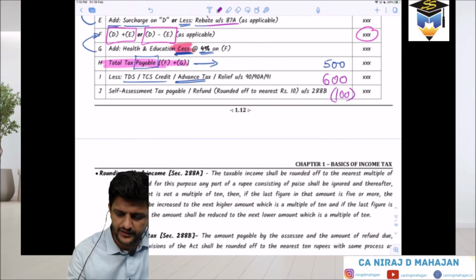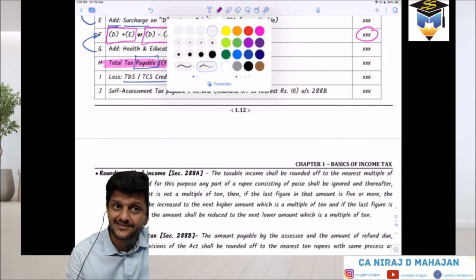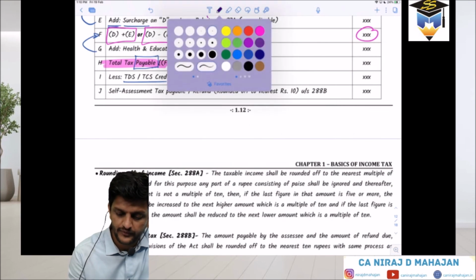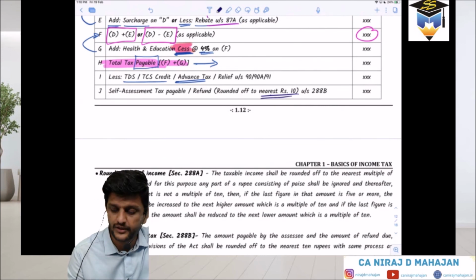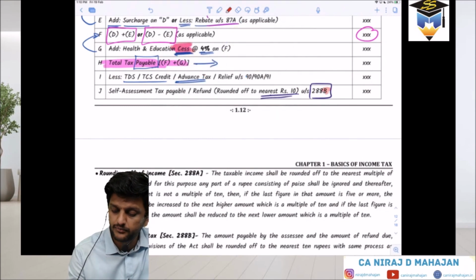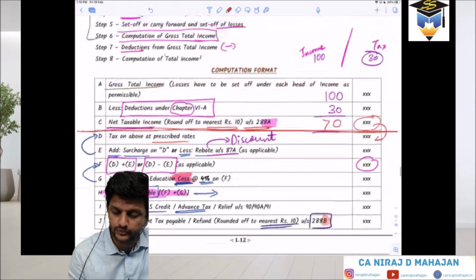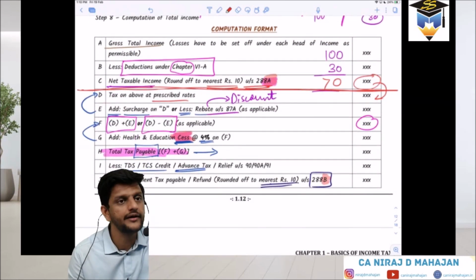But whatever might be the case, the final tax liability payable amount will again be rounded up to the nearest rupees of 10. Under what section? 288B. What did 288A do? Rounding of net taxable income. It rounded off income. 288B rounds off tax liability.